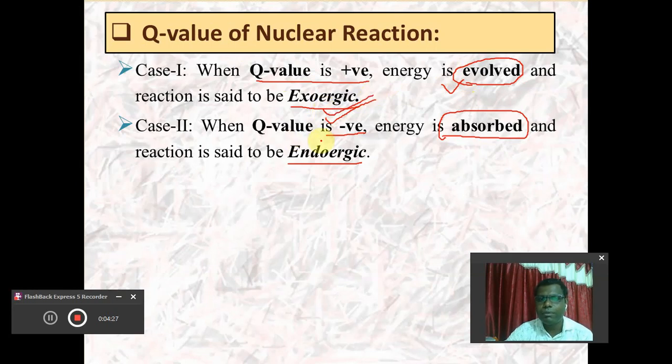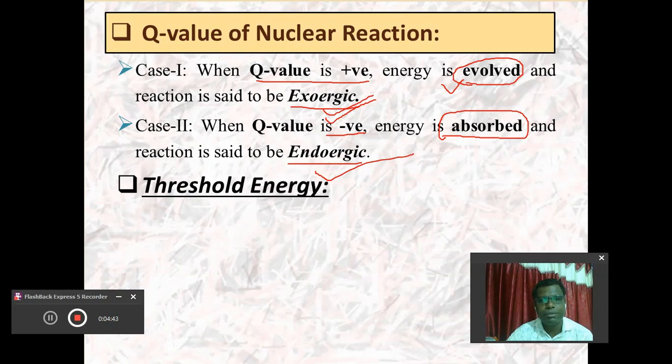And if the Q value is negative, then the energy is absorbed to bring about the nuclear reaction, and the nuclear reaction is said to be endergic.